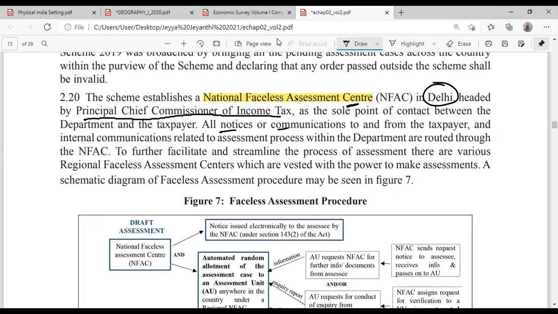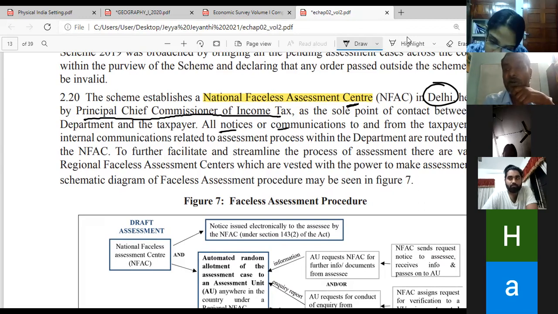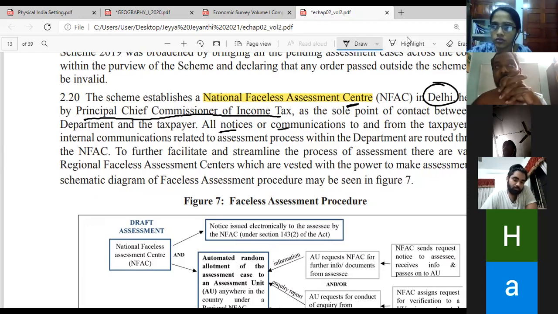That means earlier it was possible that the tax officer would call somebody and say that you are not paying tax, pay the tax, or we will come and raid you. That is not possible now. You cannot directly contact the taxpayers. Whatever you want to contact, you can contact only through NFAC. That means every call is getting recorded.